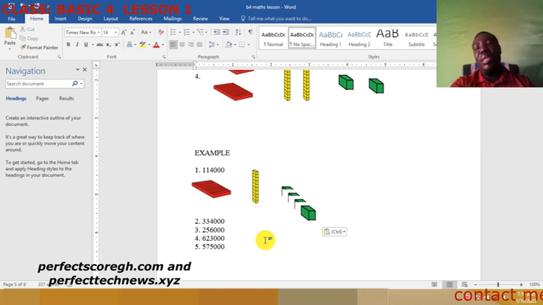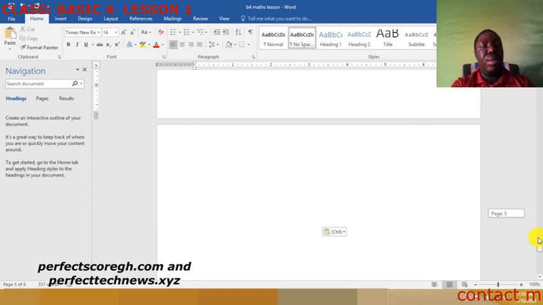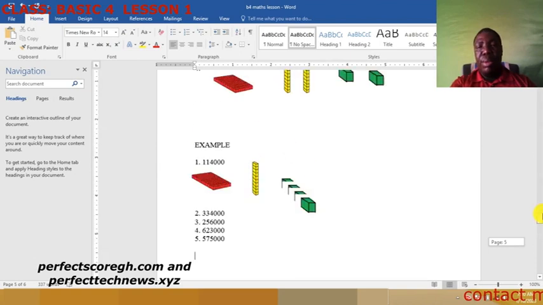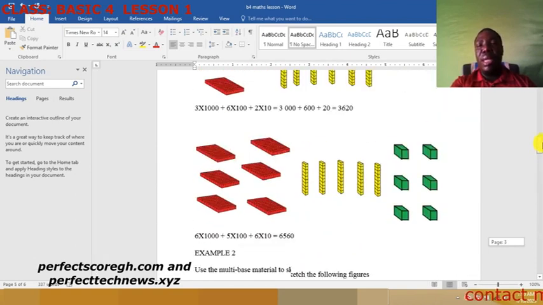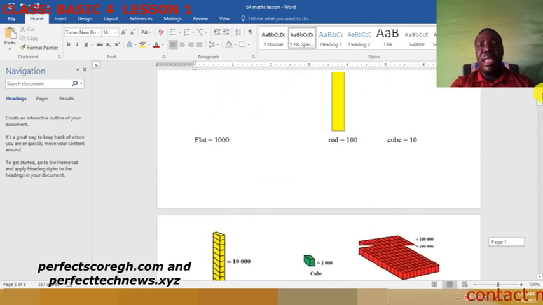Okay, that's the end of lesson 1, and in lesson 2 we'll be looking at the graph type. Remember, this is what the multi-base is all about. So now lesson 2, looking at the graph type. So go through this lesson again, then you understand it better.